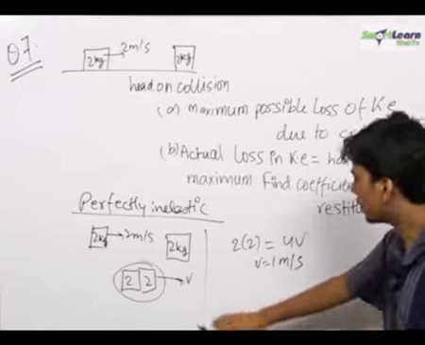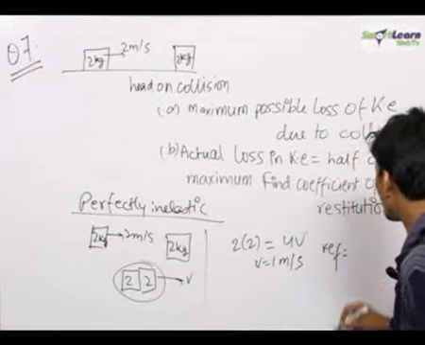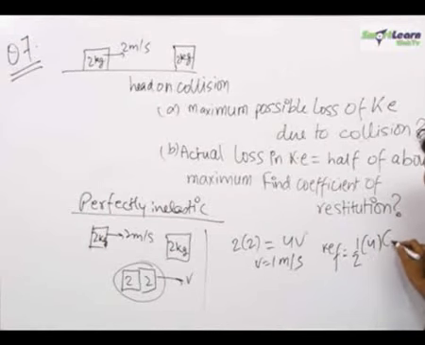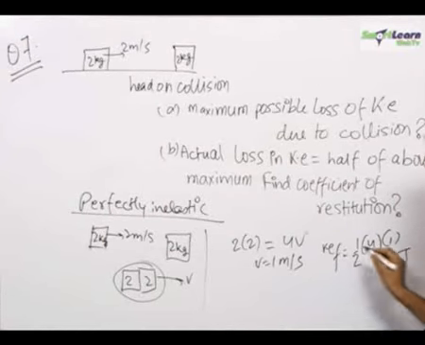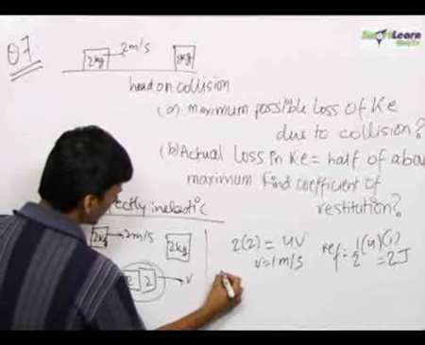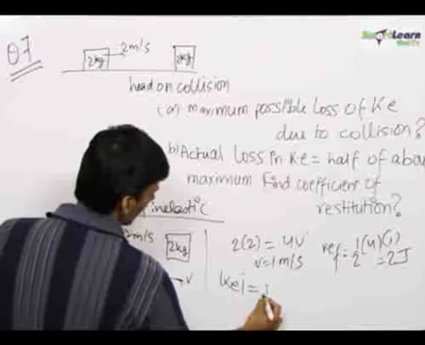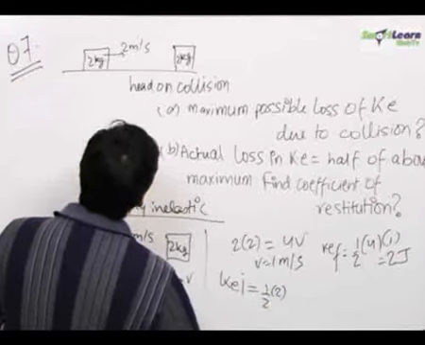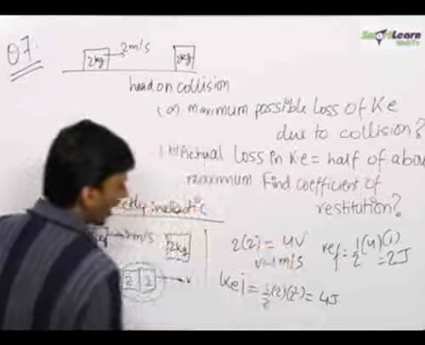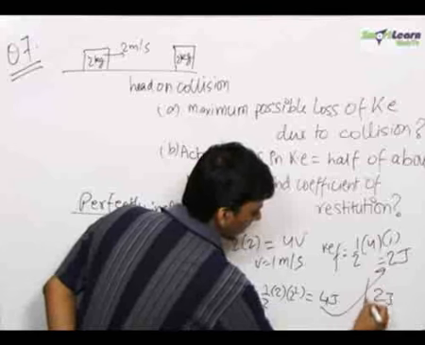Therefore we can now find the final kinetic energy of the system. The final kinetic energy comes out to be half (m plus m) into v square, that is equal to 2 joules. The initial kinetic energy of the system was half into 2 into 2 square, that is equal to 4 joules. So the maximum loss in kinetic energy that can occur is 2 joules.